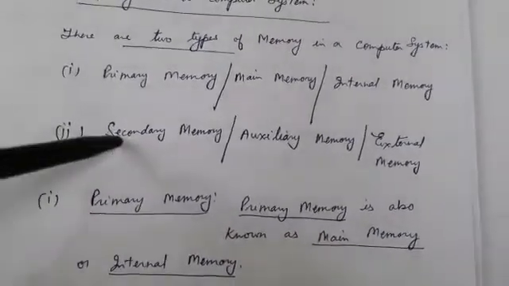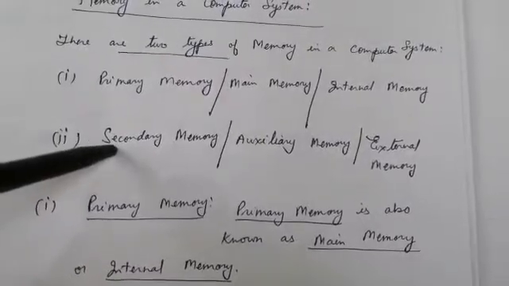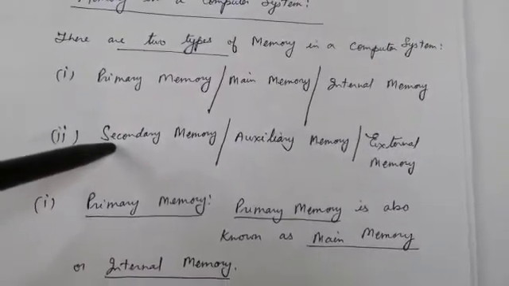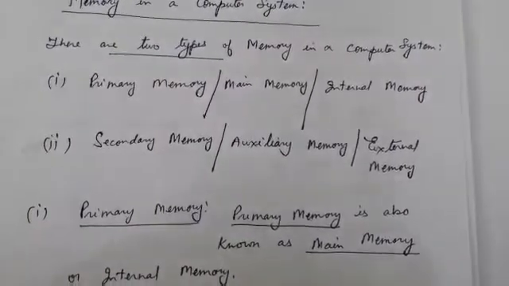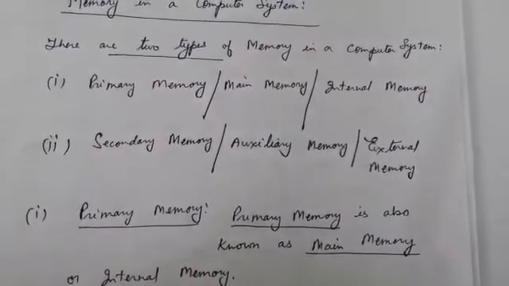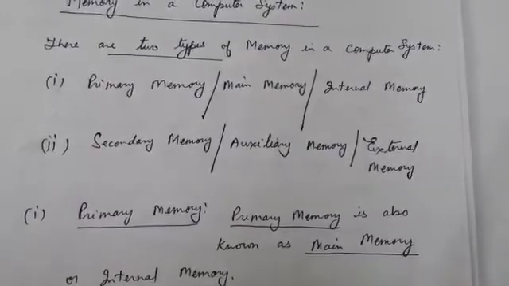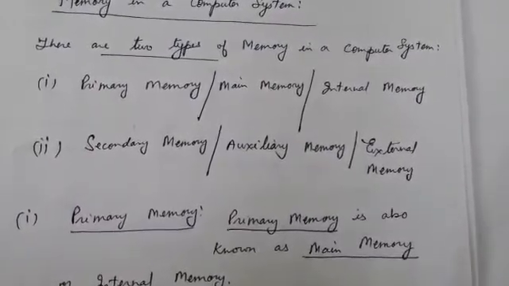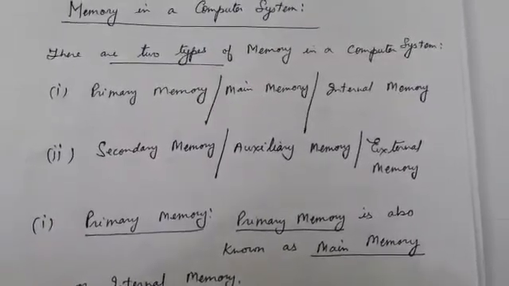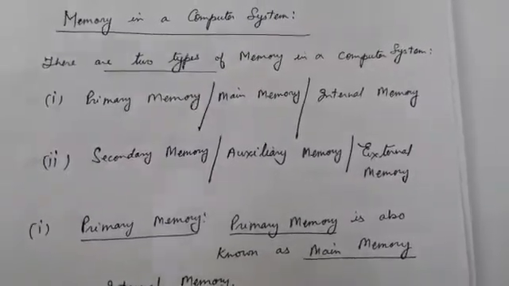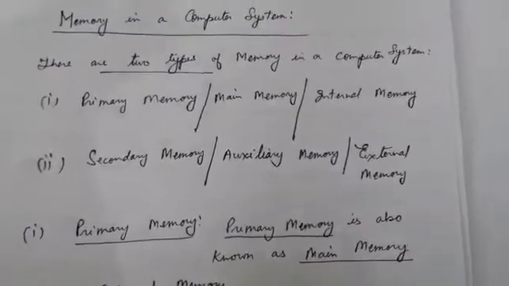Now, second is secondary memory. Secondary memory is secondary by nature, which means we can run the computer without secondary memory. And this secondary memory helps primary memory to run the computer by giving it a storage place to store the data permanently.